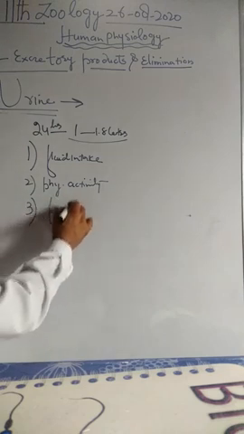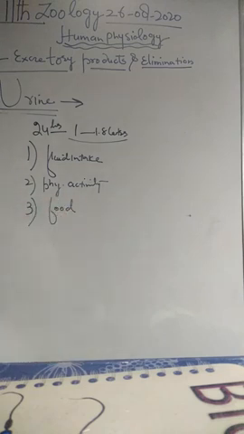What kind of food we take matters. Some foods contain excess water, some contain very little. Whenever we take vegetables and fruits, they have a good quantity of water. And whenever we take fluids, especially cold drinks, they contain excess water. At that time, the urine increases.